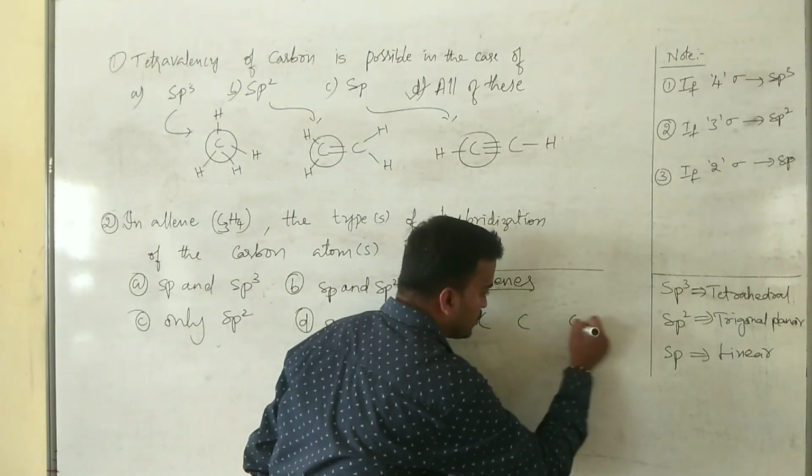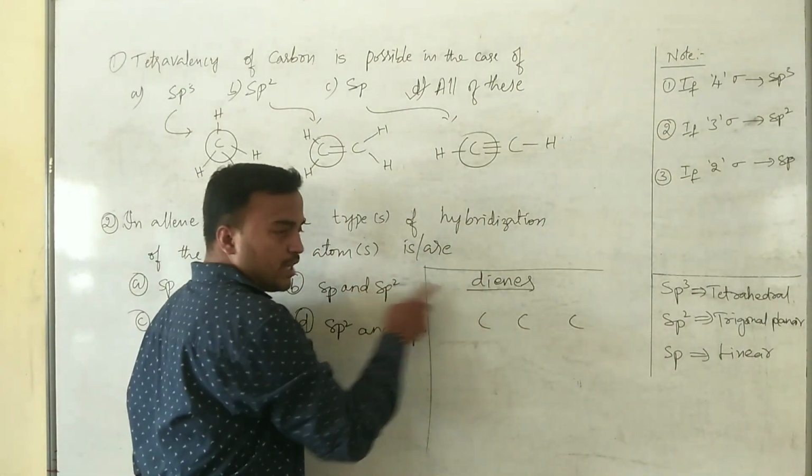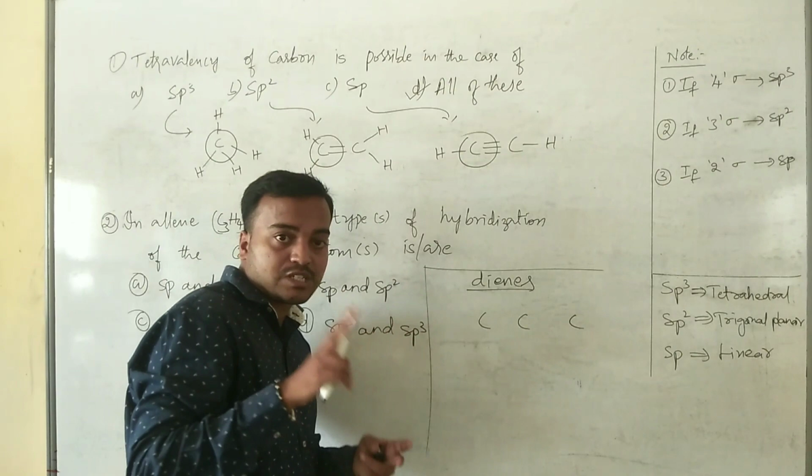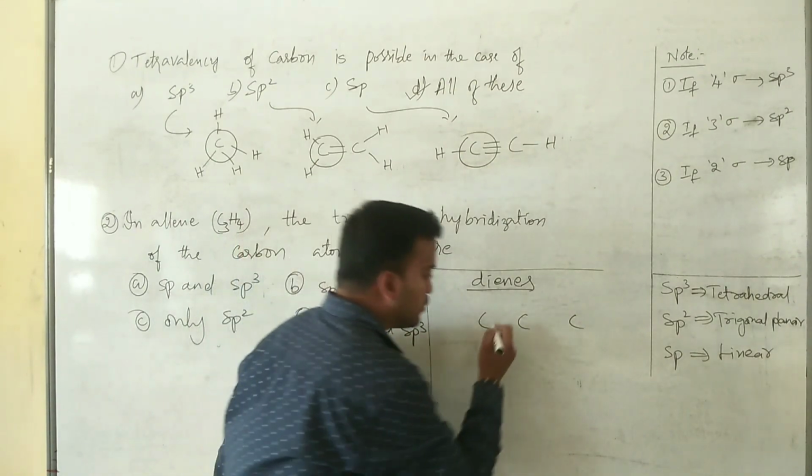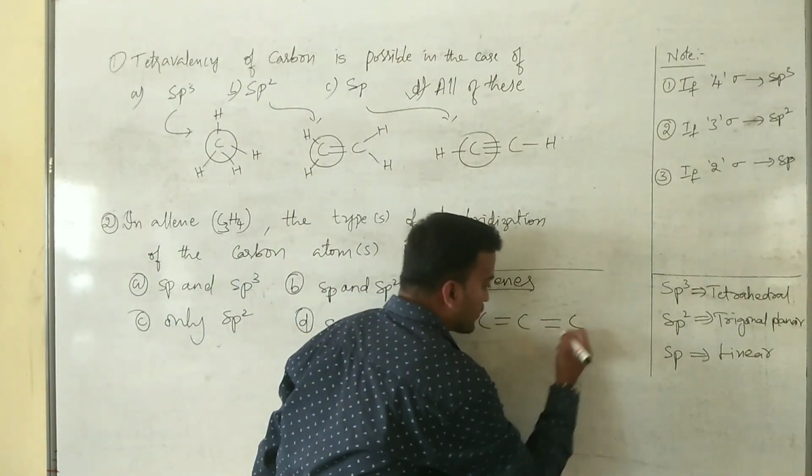1, 2, 3. So allenes are nothing but dienes. There will be a presence of 2 double bonds. So 2 double bonds.